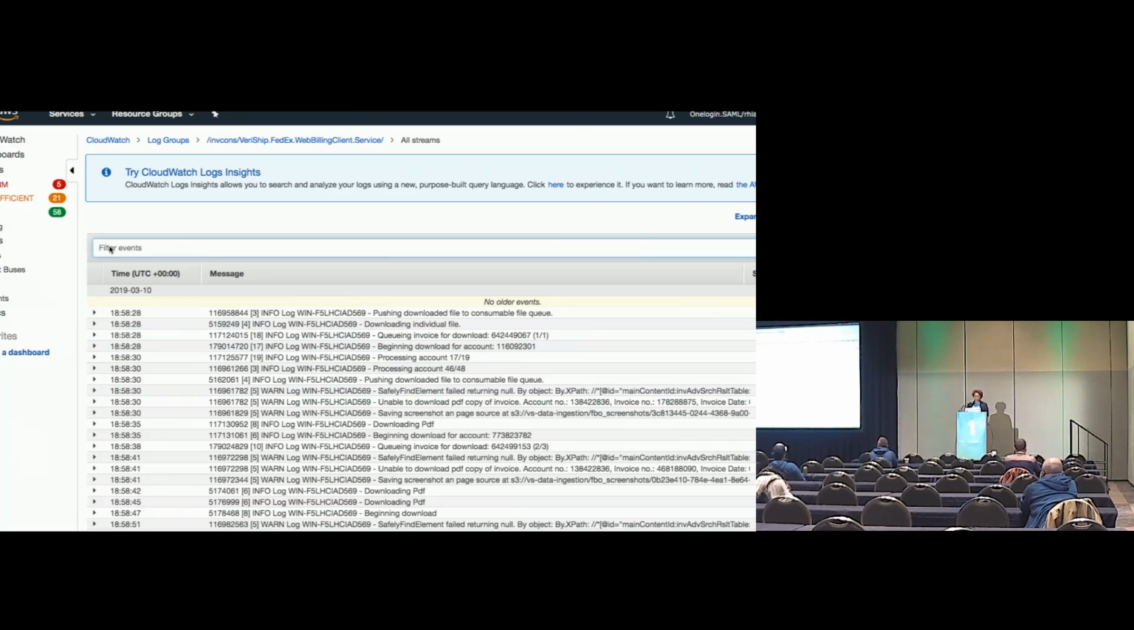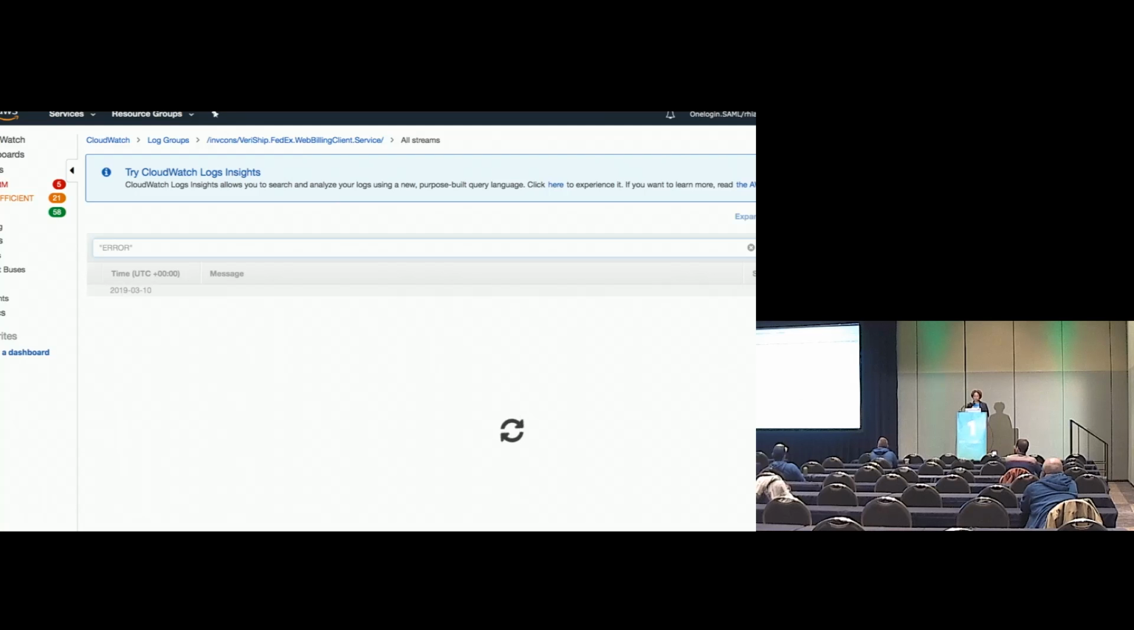So I can filter this. It's preferable that you use the double quotes because it makes your search more accurate, just like with Google. And I can pull up all of our error messages that have happened in the past day.